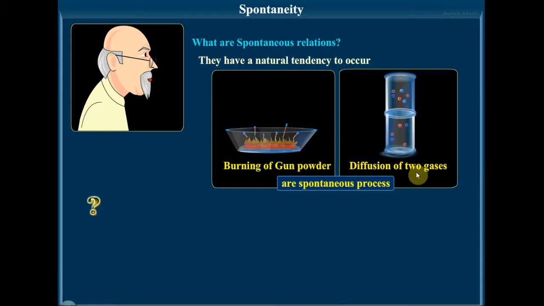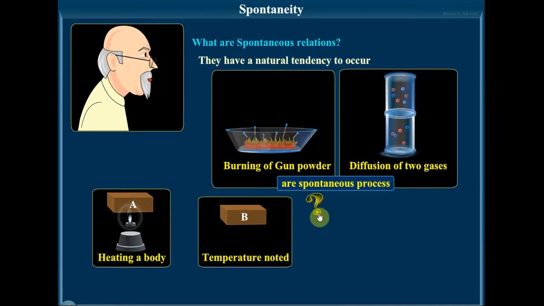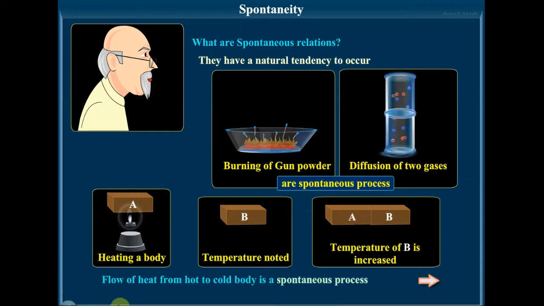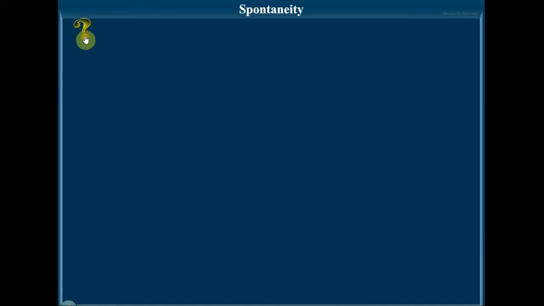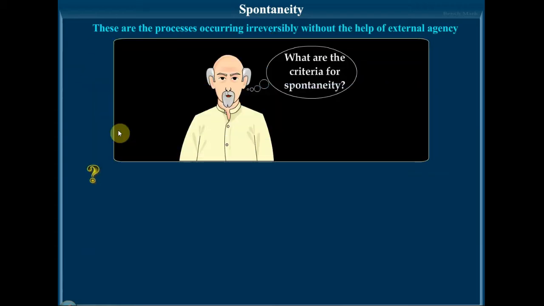A process which has no natural tendency to occur is said to be a non-spontaneous process. Another example given here is the flow of heat from a hot body to a cold body. Here you can see that the temperature of A is decreasing and the temperature of B is increased. Flow of heat from a hot to a cold body is a spontaneous process. These are the processes occurring irreversibly. I had explained the definition earlier, without the help of an external agency.